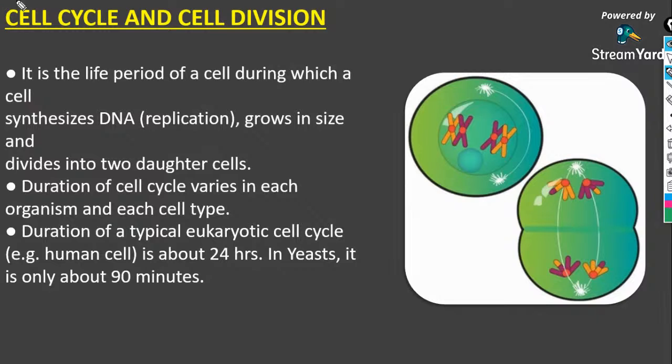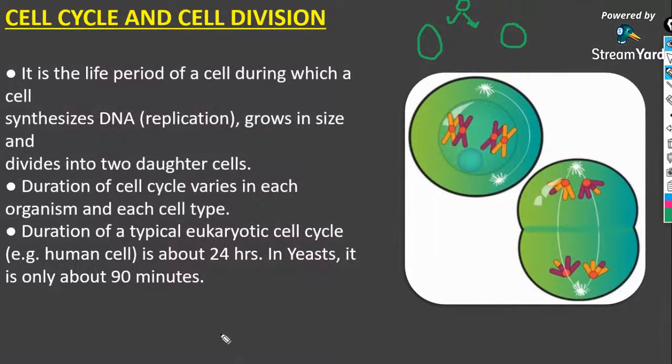Okay. Cell cycle. So what is cell cycle? It is the life cycle of a cell, the sequential pathway of a cell that divides finally into two daughter cells. A single cell just divides into two daughter cells. That is the base of this cell cycle.